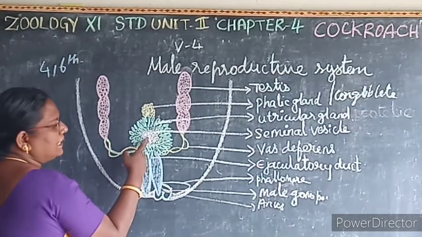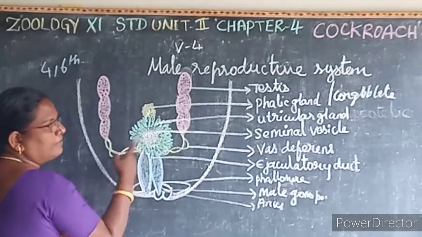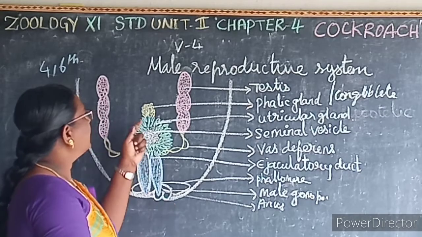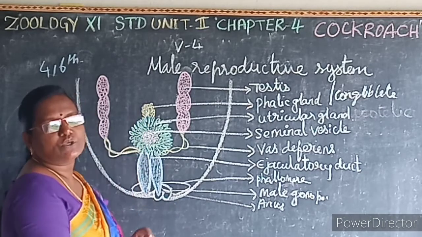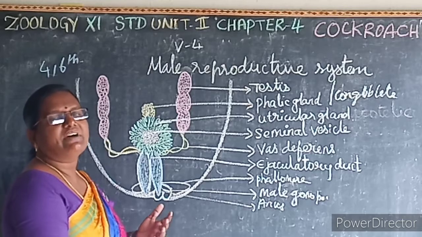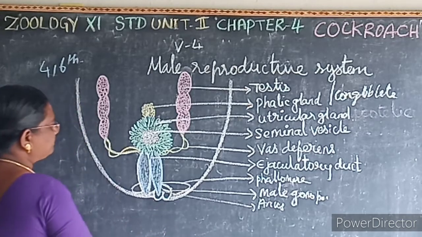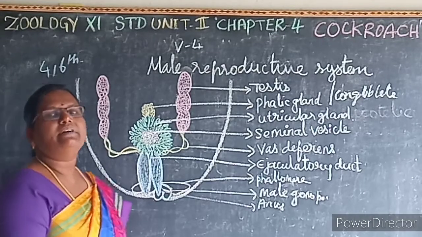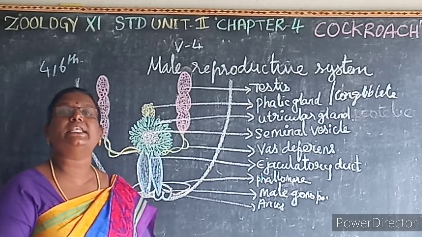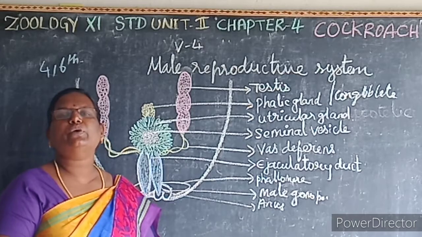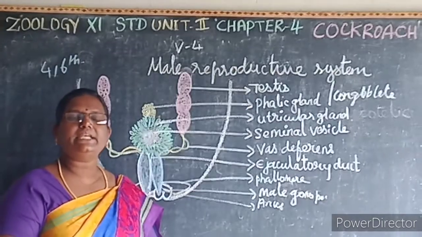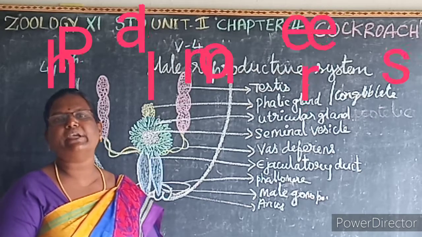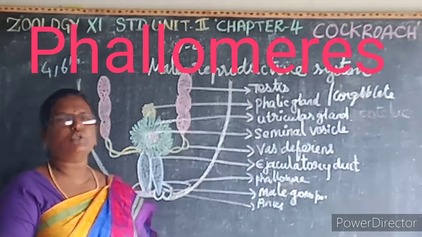This seminal vesicle stores the sperms in the form of bundles, that is known as what? Spermatophores. Then a duct of Pali gland is otherwise known as what? Combo blade gland. Its function is unknown. Then the male genital opening is covered by the chitinous sclerites. These chitinous sclerites are known as phallomeres or gonapophyses. It is also a 2-mark question.